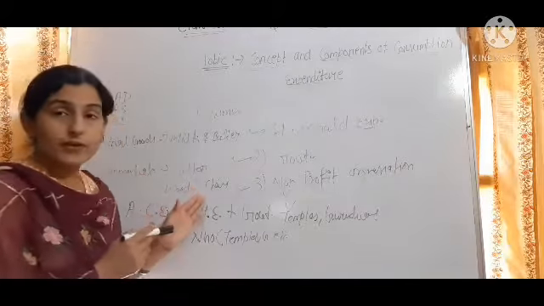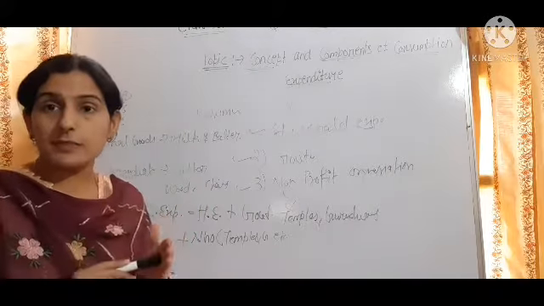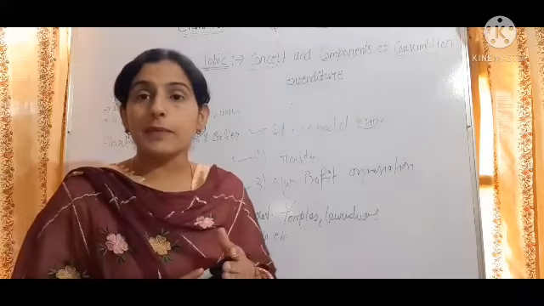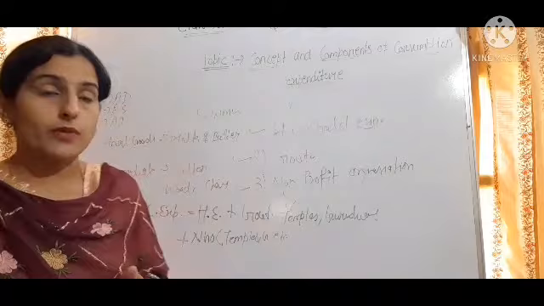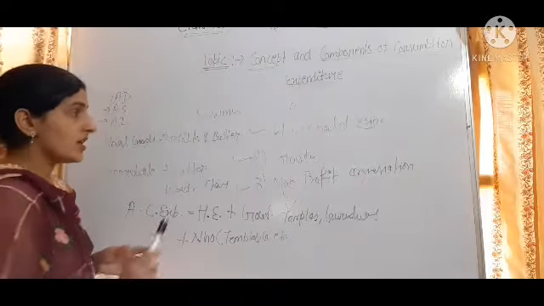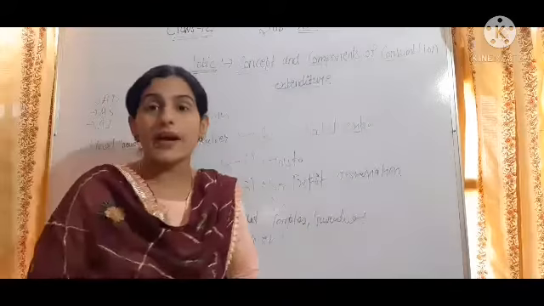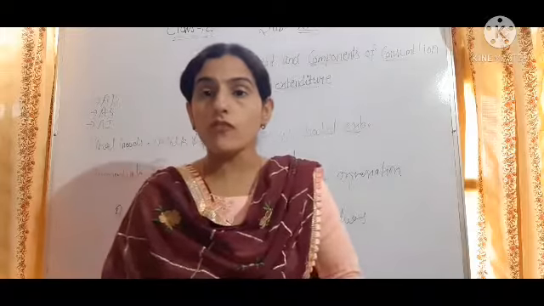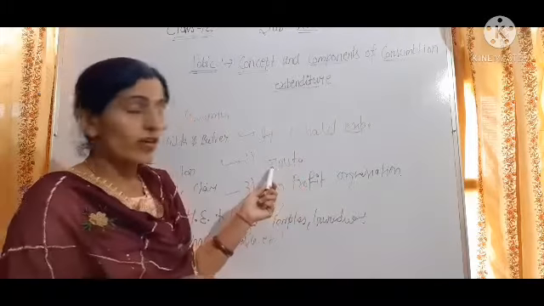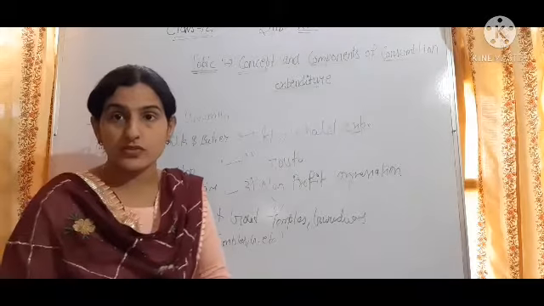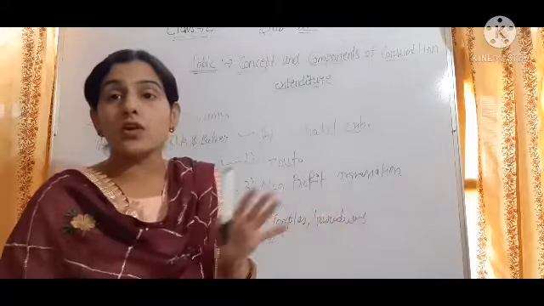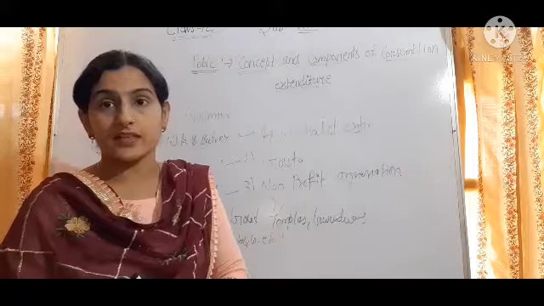First is household expenditure, then government expenditure, and then non-profit organization expenditure. So consumption expenditure is the sum total of household expenditure, government expenditure, and non-profit organization expenditure. These are the components of consumption expenditure.